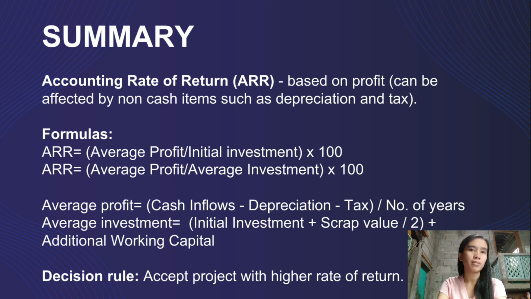So average investment, on the other hand, is computed by initial investment plus scrap value divided by 2, and adding any given additional working capital. So in accounting rate of return or ARR, the decision rule is to accept project with a higher rate of return.